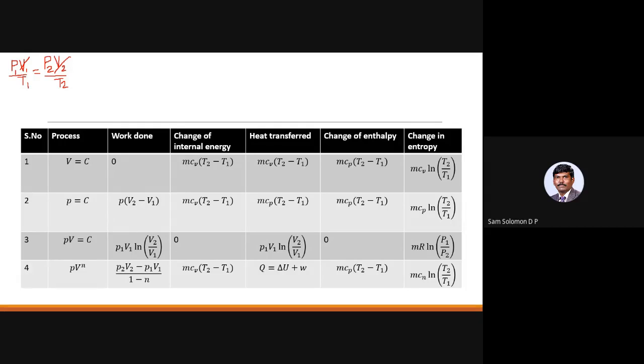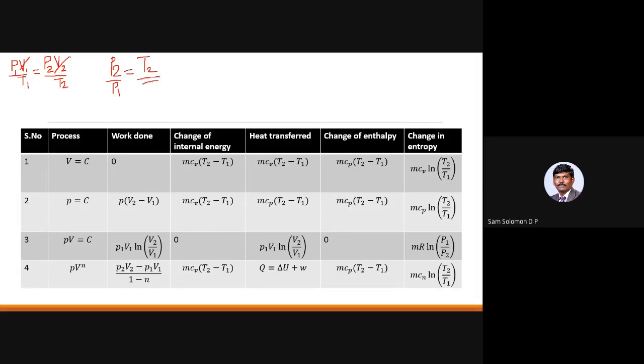That is the relationship that we get for a constant volume process.